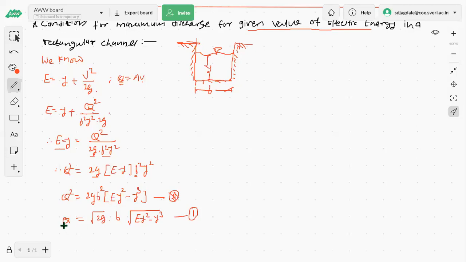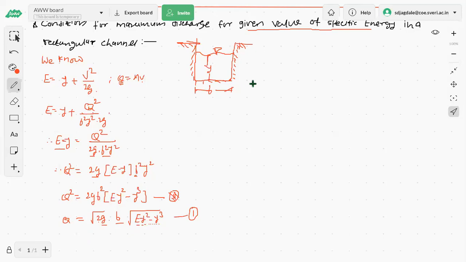So tell me, if we want the discharge to be maximum, what will we have to do? 2g and b, these are constants. 2 is already constant, g is 9.81 constant, b for a particular channel section is a constant. Then to have q as a maximum, we will be required to have the value of E y square minus y cube as a maximum. So this E y square minus y cube has to be a maximum. Then and only then the discharge q will be maximum for that particular value of a specific energy E.